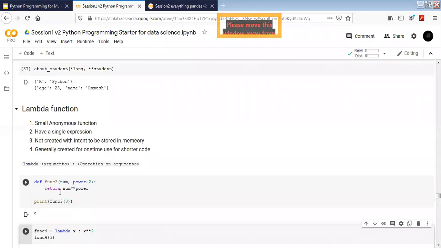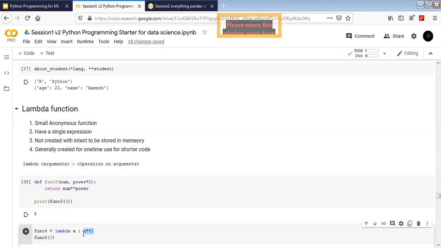Now, what if I want to convert this whole function into a single line? How can I do that? So this is how we do it. I write the name of the function, whatever we want. I put an equal to sign there and I use something called lambda. Okay. And with a space, I write the input variable, whatever input variable I want. And then I type in a colon and then I type in whatever operation I want to perform on the input variable.